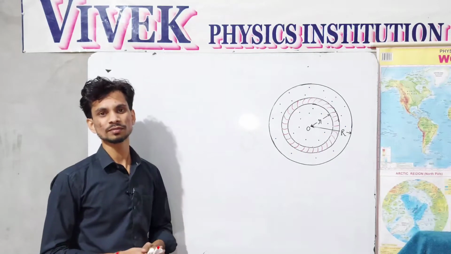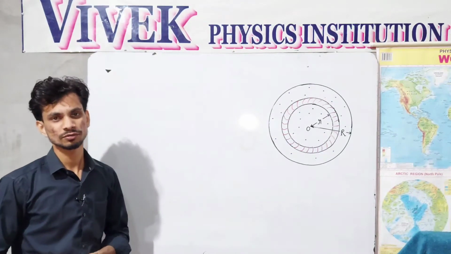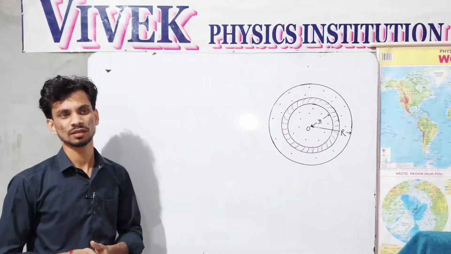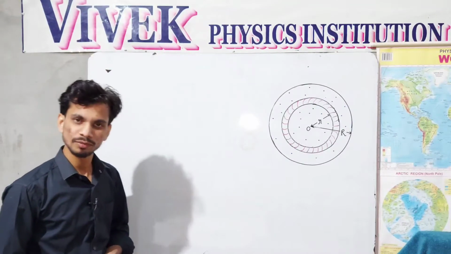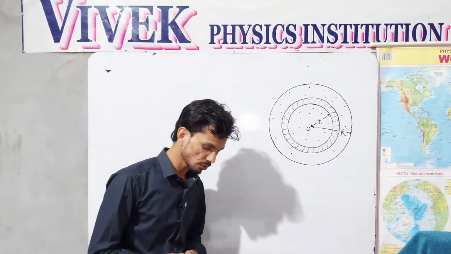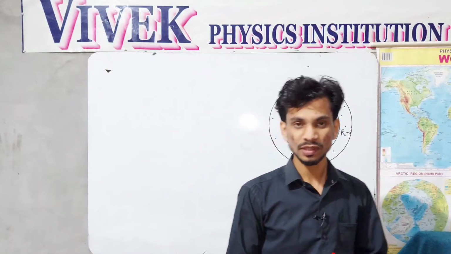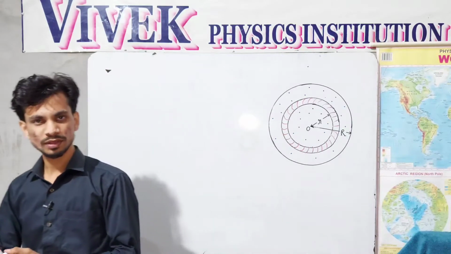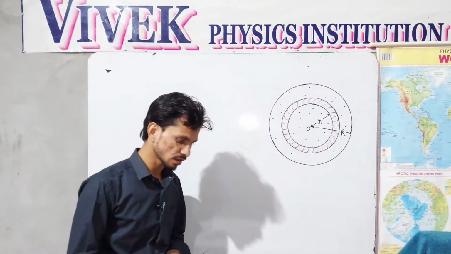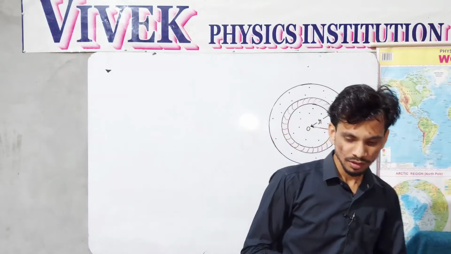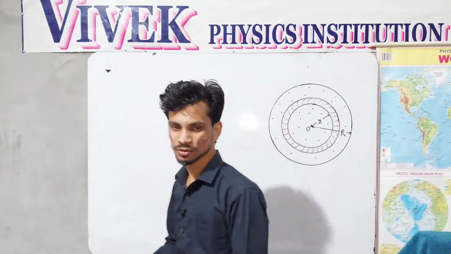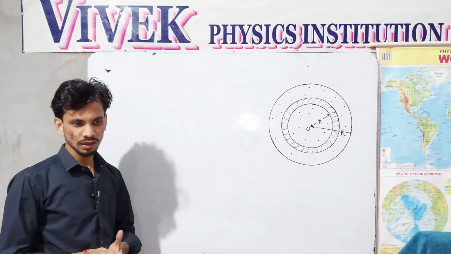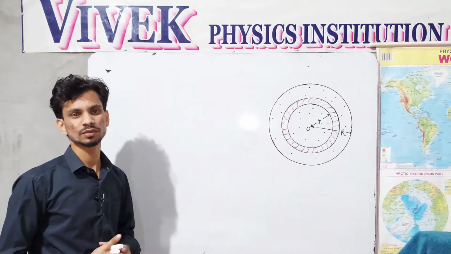Hello and welcome to the lecture series on moment of inertia of different bodies around different axes. So far we have completed the derivation of moment of inertia of bodies like plane lamina, circular ring, and a straight thin bar and rectangular solid bar. In this video I am offering to you the moment of inertia of a circular disc in different kinds of rotation.